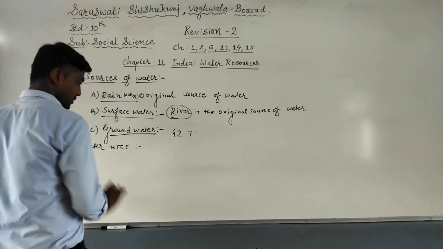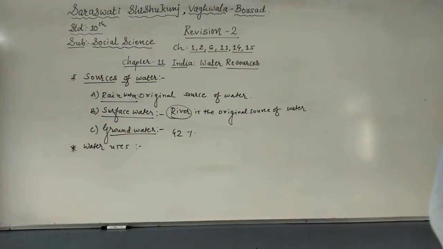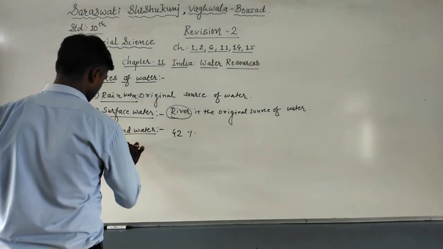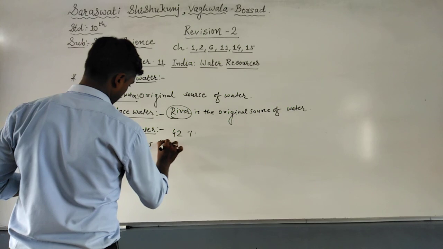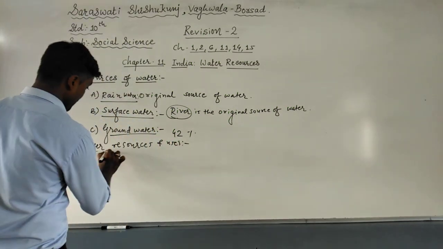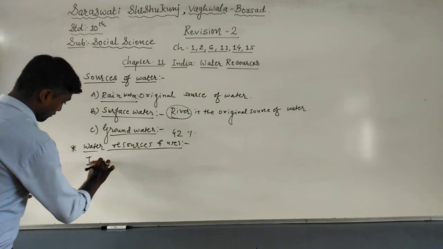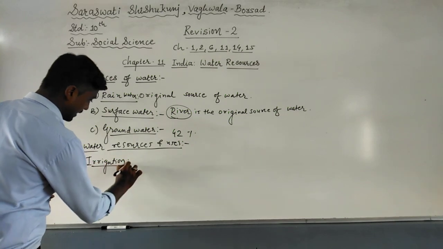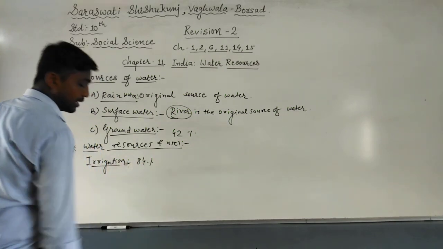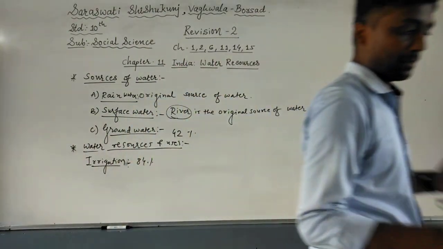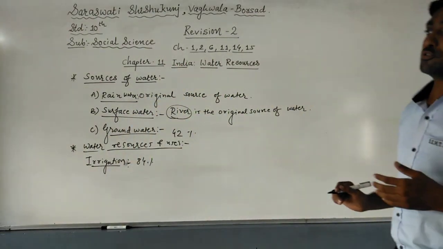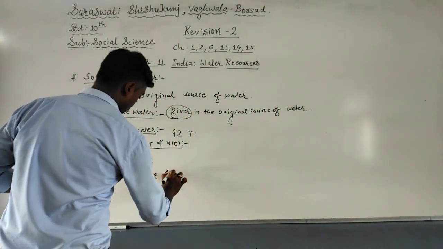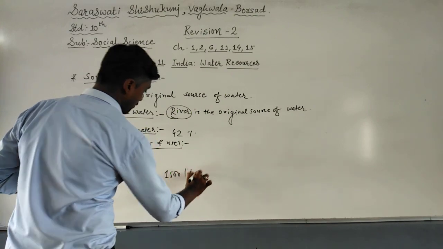In irrigation, first of all, I will talk about the objective also. 84% of water is required, or used, for irrigation purposes. And you know that if we want to grow 1 kg of wheat, we require 1500 liters of water.